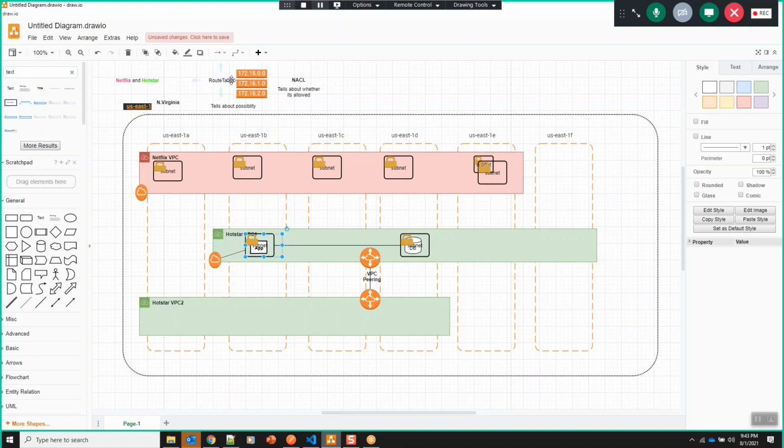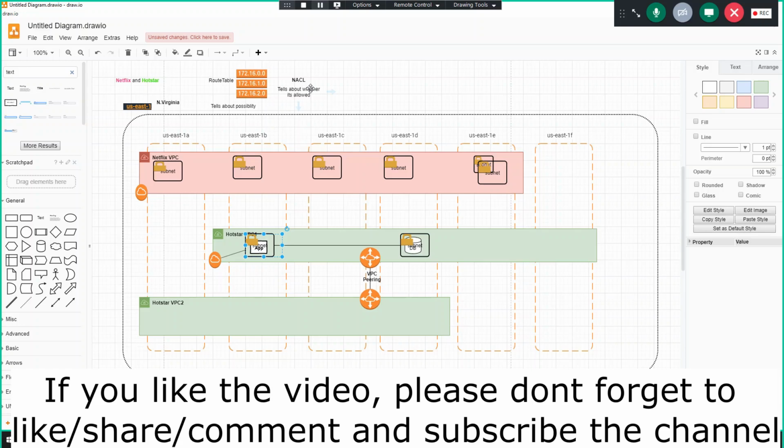So we are going to talk about the route table and also the NACL rules. These NACL rules are controlling the security at the subnet level. And inside the subnet, we will have resources like EC2 instances. For EC2 instances, who will control the traffic?